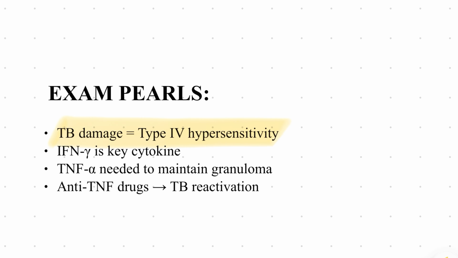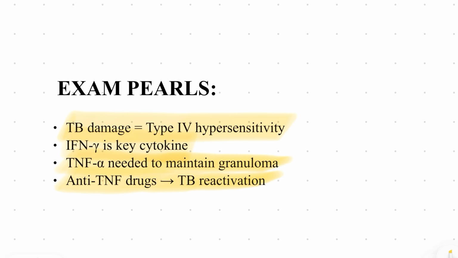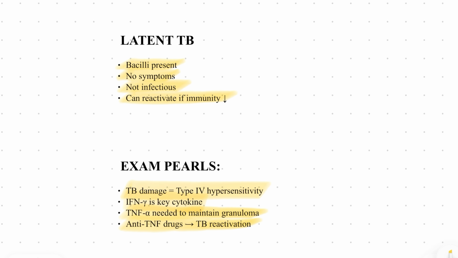So, to sum up, TB damage is due to type 4 hypersensitivity. Interferon gamma is the key cytokine. TNF alpha is needed, and anti-TNF drugs cause TB reactivation. So you have to avoid anti-TNF drugs in TB patients.